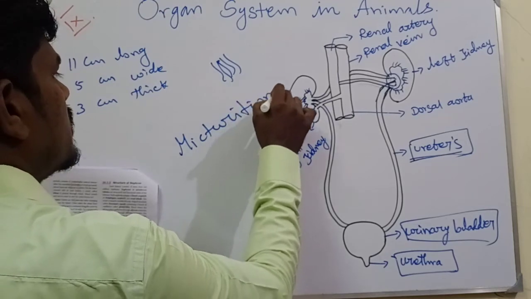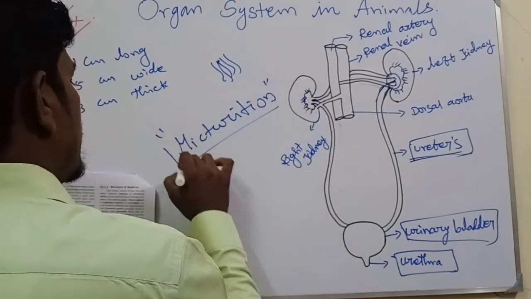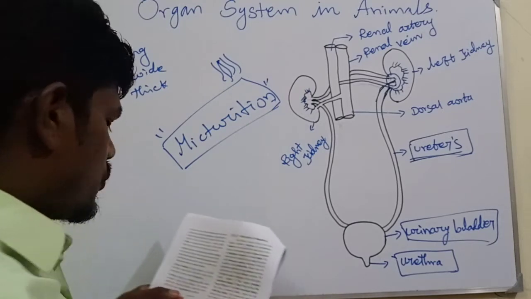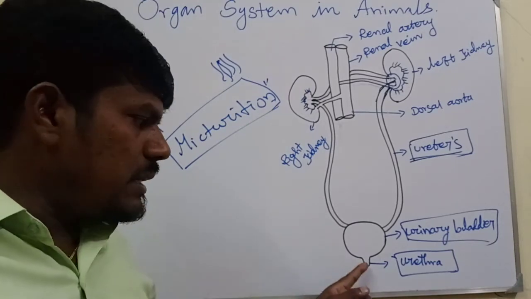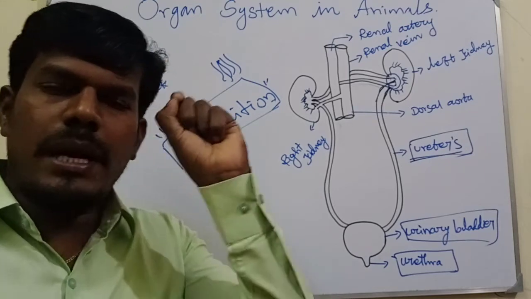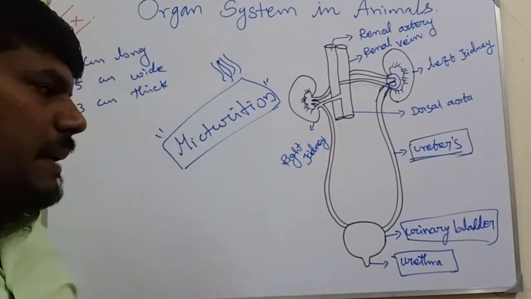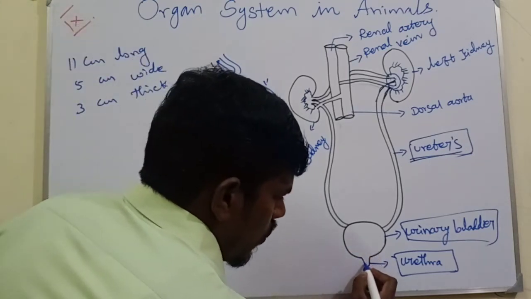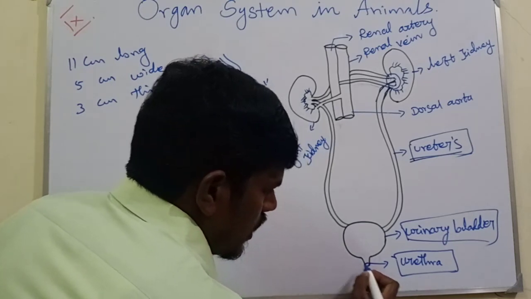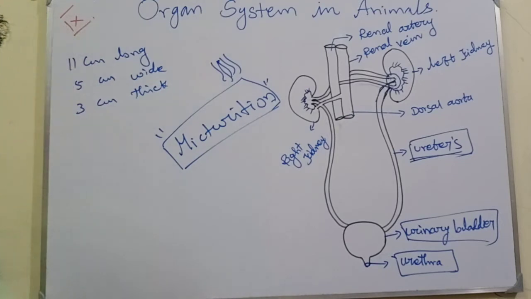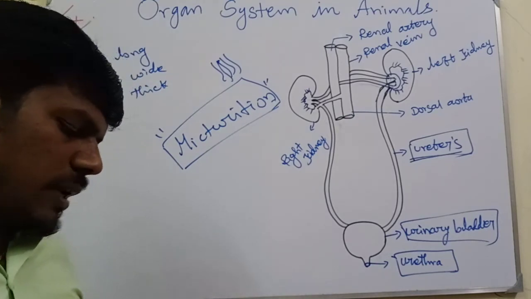Micturition is very simple. When you feel the stimulus to urinate, only at that time will the urethra open. Otherwise it is always present in a closed condition, because the urethra has only a small opening. When you feel that sense, only then will it open. That's all that was mentioned.